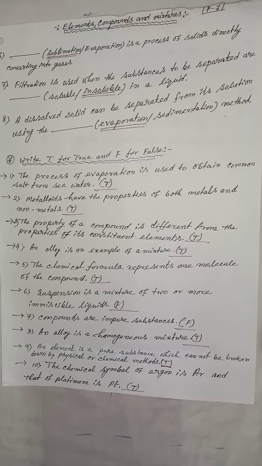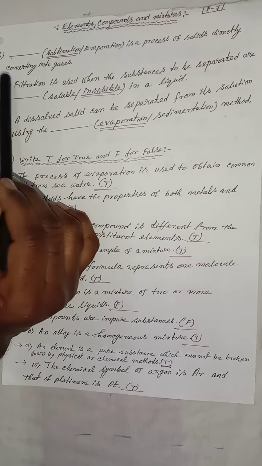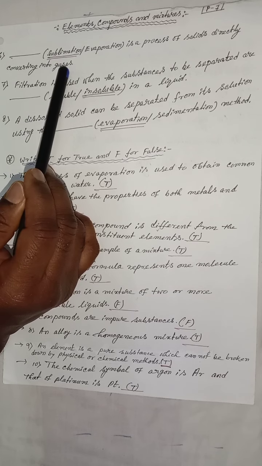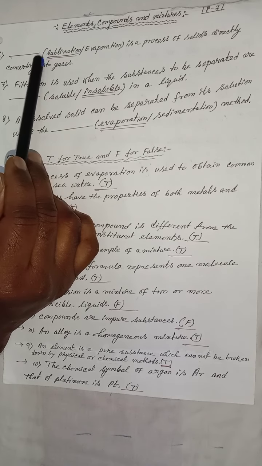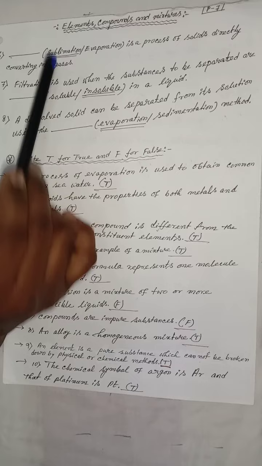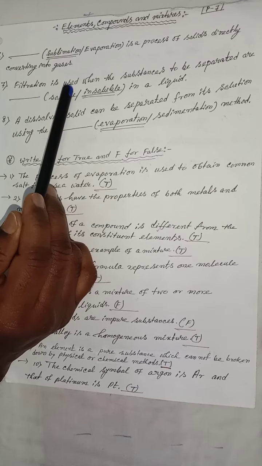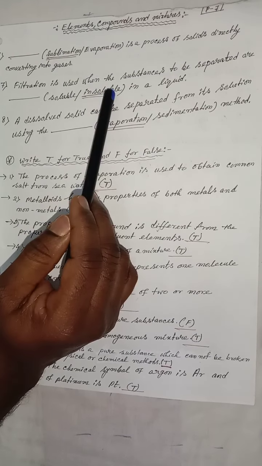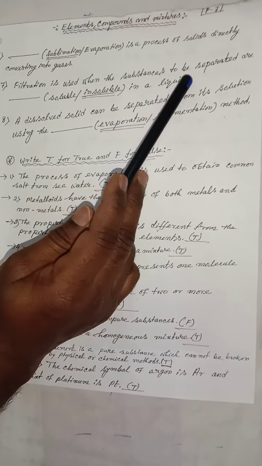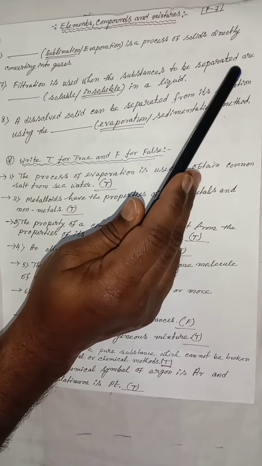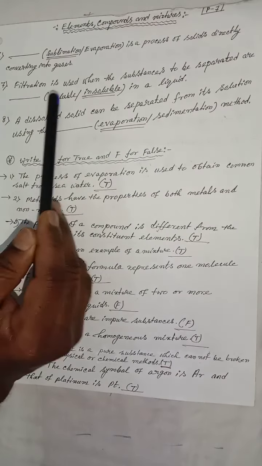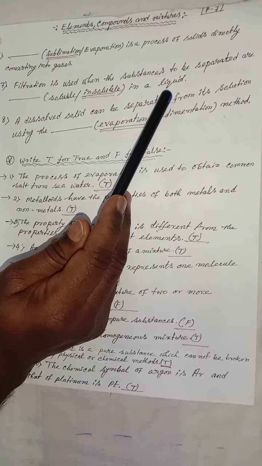Dash, sublimation or evaporation, is a process of a solid directly converting into gas. The proper word is sublimation. Filtration is used when the substances to be separated are soluble or insoluble in a liquid.